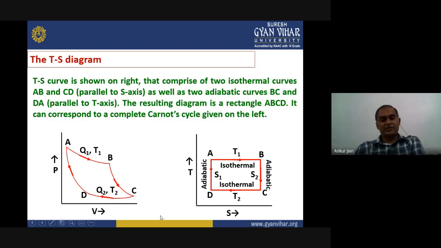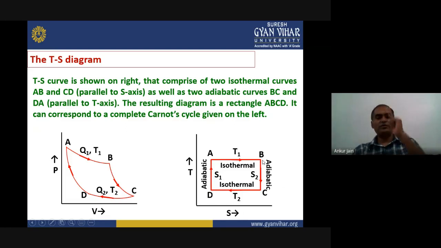For example, here A to B was an isothermal process because the temperature was remaining constant, but the entropy change takes place. So we can draw a horizontal line. Here the entropy changed from A to B, and that's why it is a horizontal line.